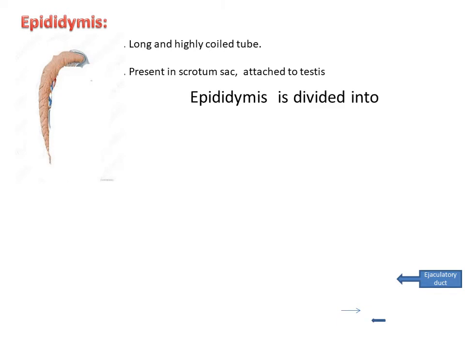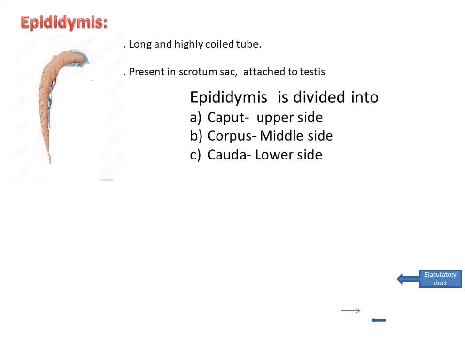This epididymis is divided into three parts. First one is caput epididymis, which is present on the upper side. Then the middle is corpus, and the posterior or lower side is called cauda. So caput, corpus and cauda are the three parts of the epididymis. Now let's see the function of epididymis. Epididymis stores sperm up to maturation.